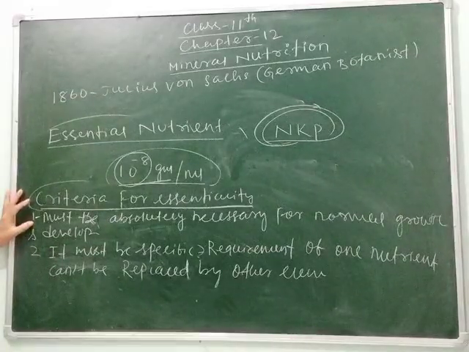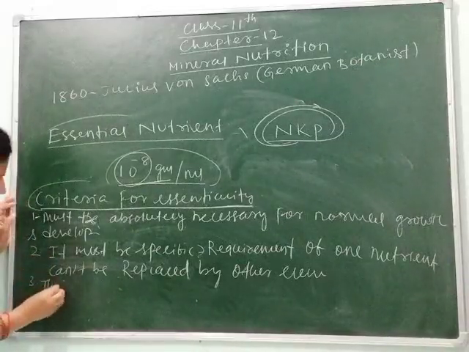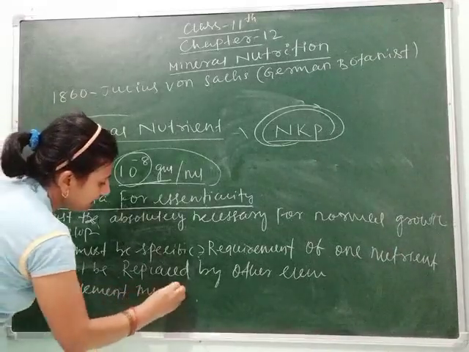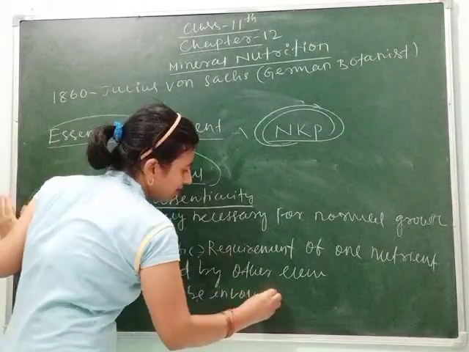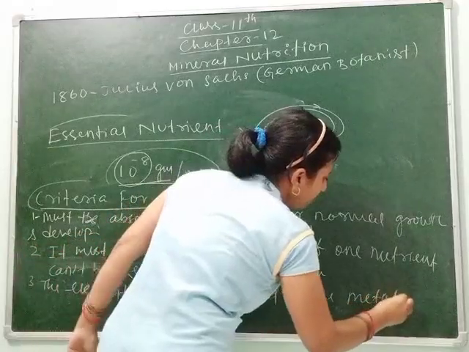And the third criteria says that it must be directly involved in the metabolism of the plant. The element must be involved in the metabolism of the plant.